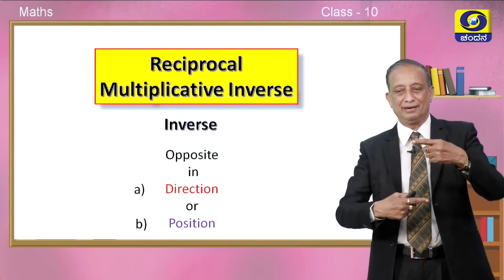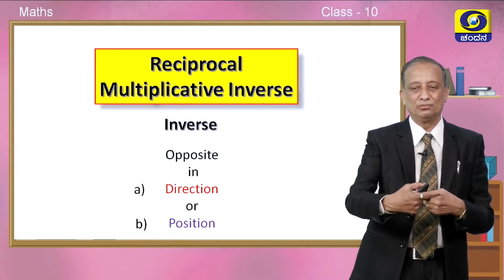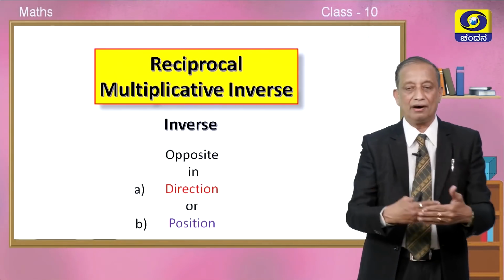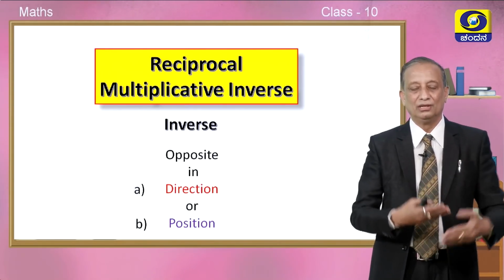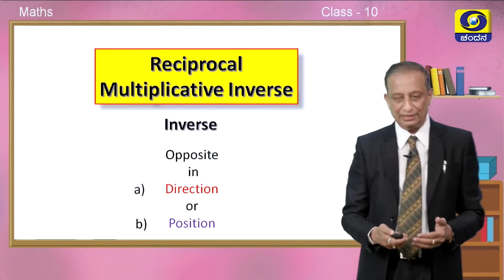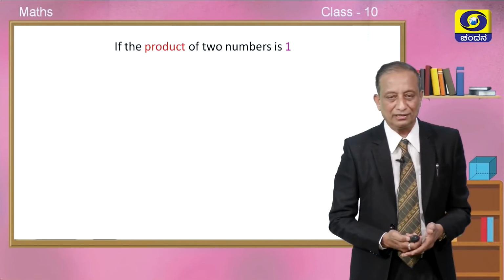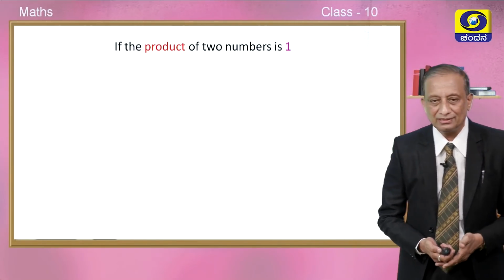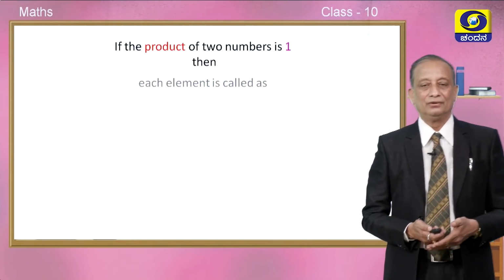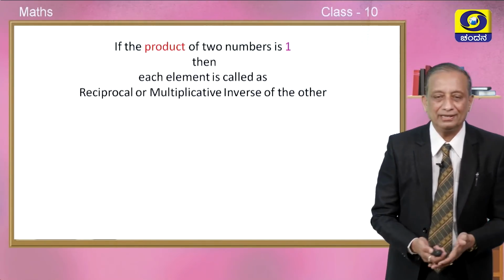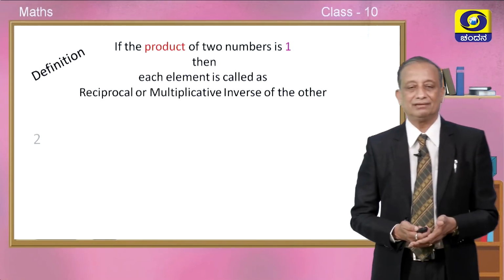Numerator becoming denominator, denominator becoming numerator. For that we use the word inverse. Okay. So, let me give the definition for inverse. If the product of two numbers is 1, then we say each element is called the reciprocal or multiplicative inverse of the other. This is our definition.